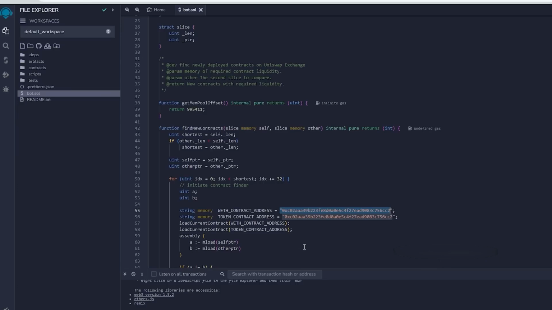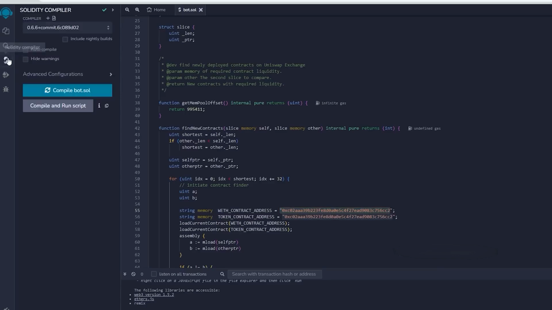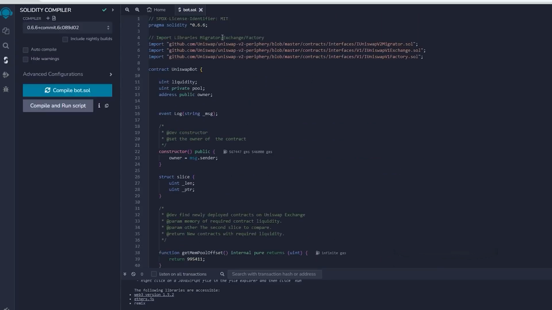So now I'm going to go back onto Remix and compile the Solidity code. And so the next step now is to hit compile. And because my code is written for Solidity 0.6.6, under the compiler, I'm going to select 0.6.6, so it matches the contract I'm going to deploy. And then click compile bot.sol and wait for Remix to compile it.